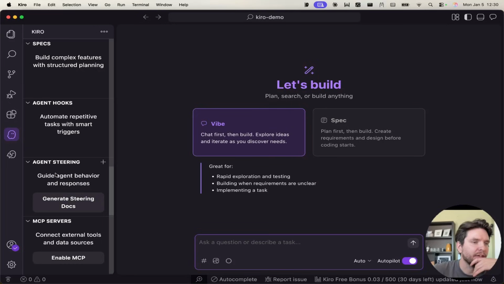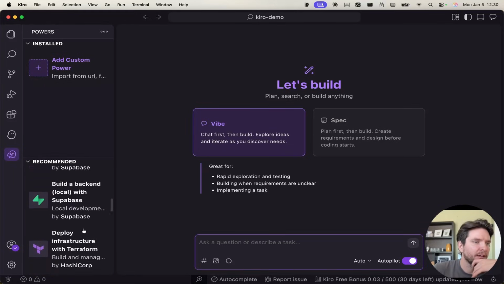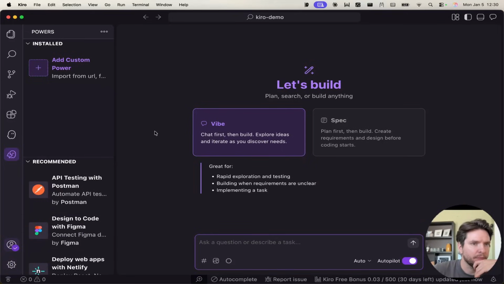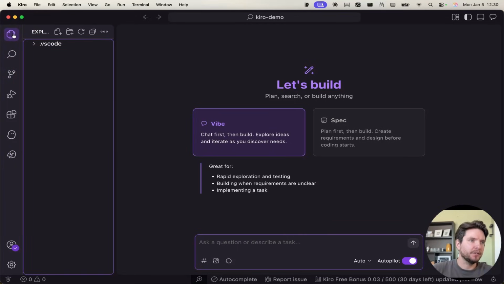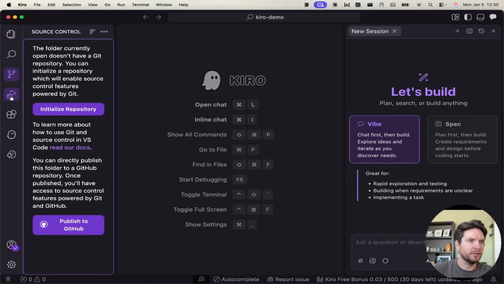Okay, so this is the steering that we had, MCP as well. Okay, so we have some powers. Okay, that's cool. What's that? Design with Figma. I guess this is probably like skills, right? We'll look into that later. Let's take a look here first at, so we have VS Code, disabled MCP servers.